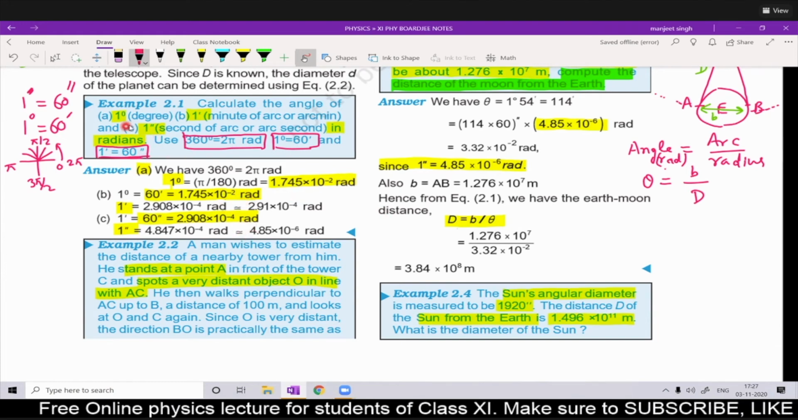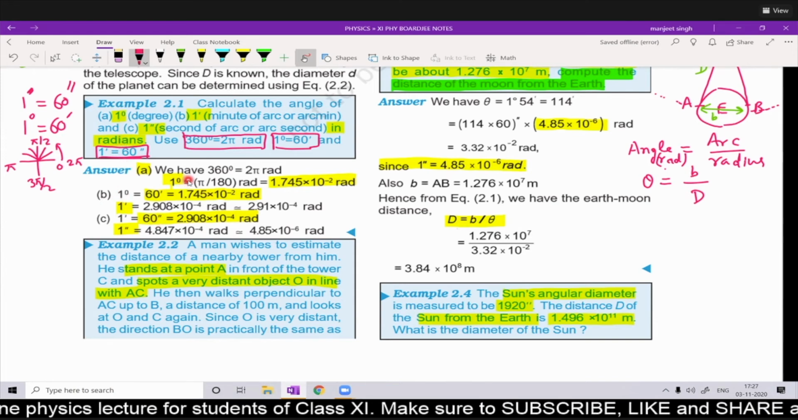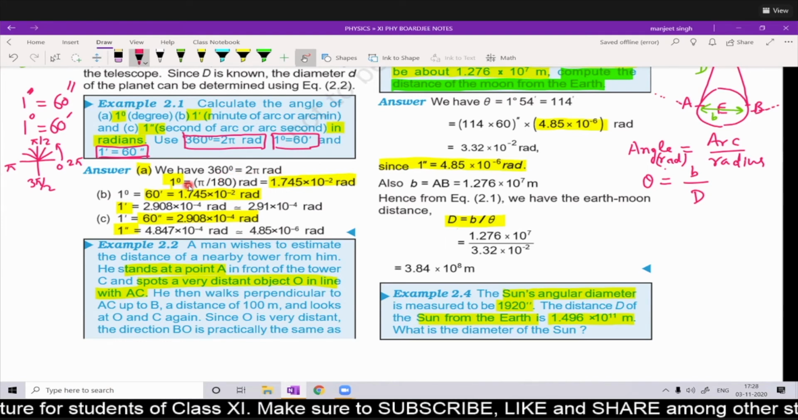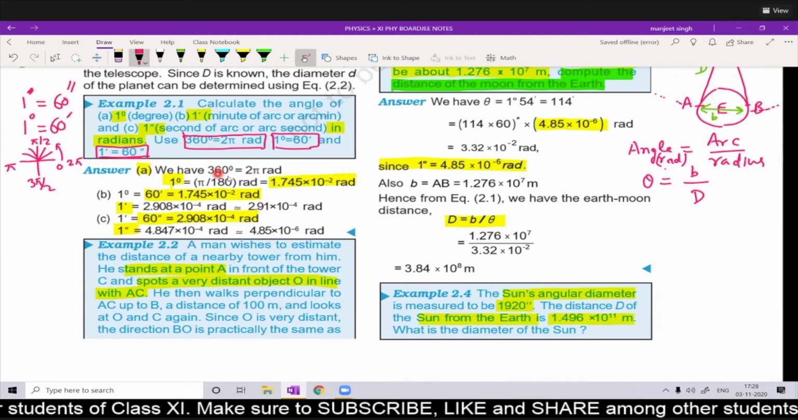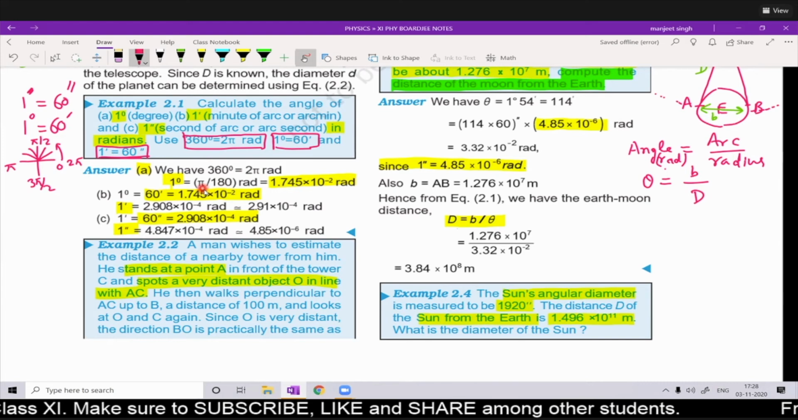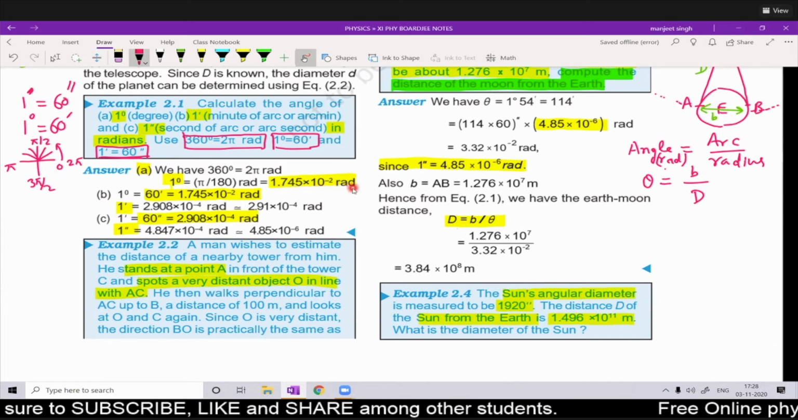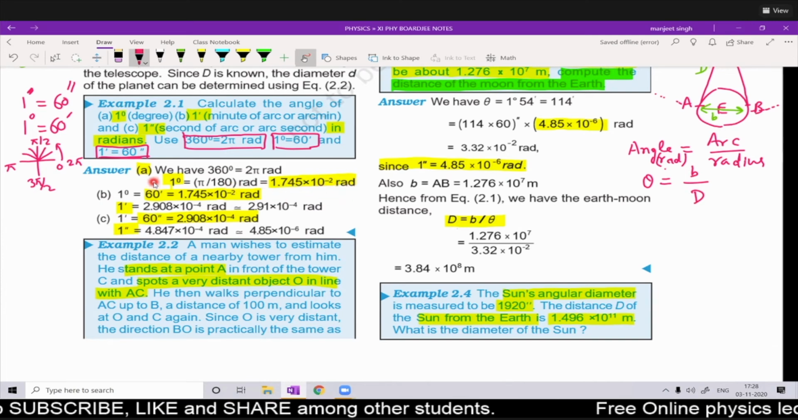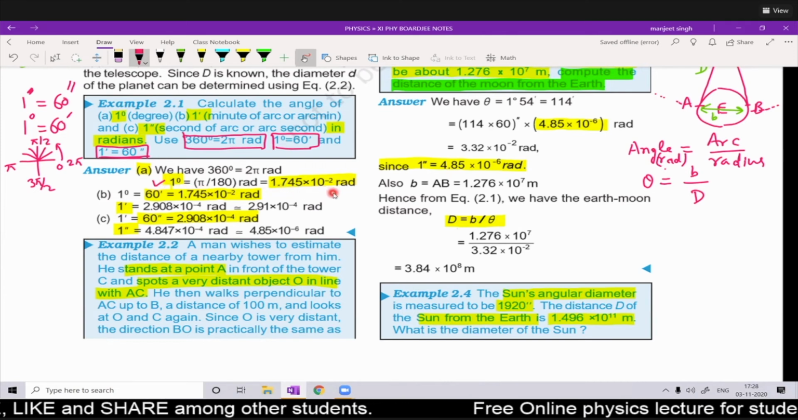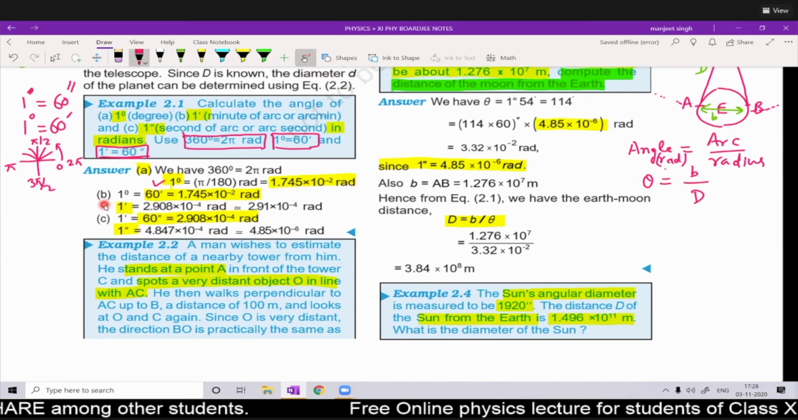The first part is to convert 1 degree into radians. We know that 360 degree is 2 pi radians. So 1 degree is equal to 2 pi by 360, that means pi by 180. Calculating this with the value of pi as 3.14, it is 1.745 into 10 power minus 2 radians. This is to be remembered; sometimes we can use it directly. 1 degree is equal to 1.745 into 10 to the power minus 2 radians. Now let us see part B.